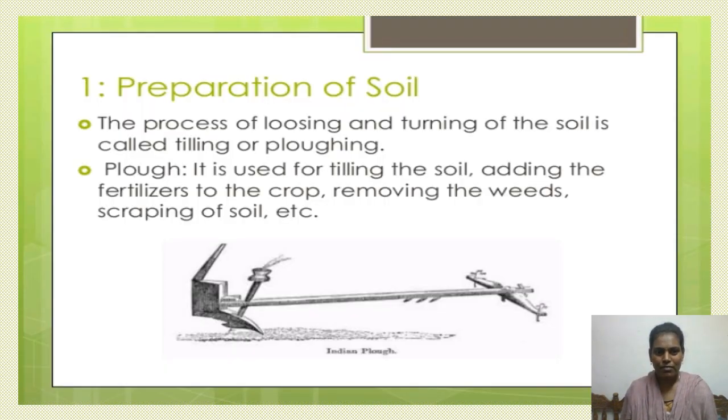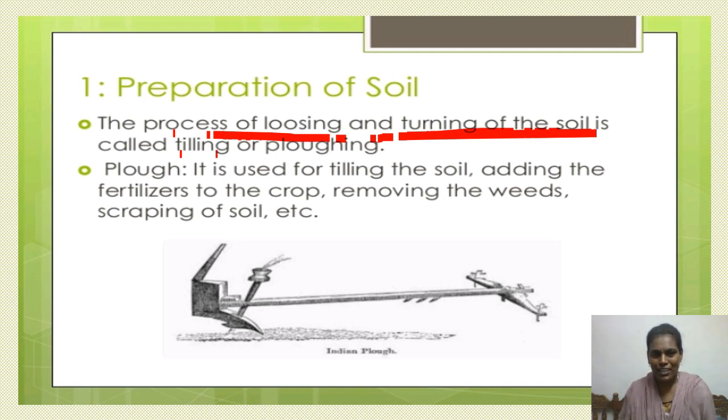What is ploughing? The process of loosening and turning of the soil is called ploughing or tilling. Ploughing is also called tilling. Then what is meant by tilling? The process of loosening the soil particles or turning the soil particles up and down. It is called ploughing. What is the use of ploughing? It makes the soil particles loose, which allows the root system of the plant to grow very deep into the soil. And this ploughing is done by an agricultural tool, which is nothing but the plough.